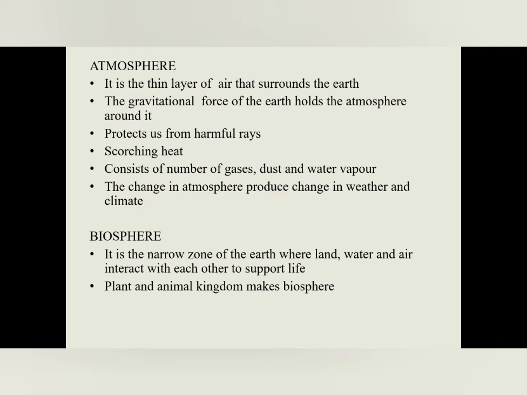Next component is biosphere. Biosphere means it is the narrow zone of the earth where land, water and air interact with each other to support life. It is a small zone where the three domains, that is lithosphere, atmosphere, hydrosphere, or land, water and air, interact with each other, which is essential for supporting the life of living organisms. Biosphere consists of the plant and animal kingdom. It is the biotic component of the natural component of environment.